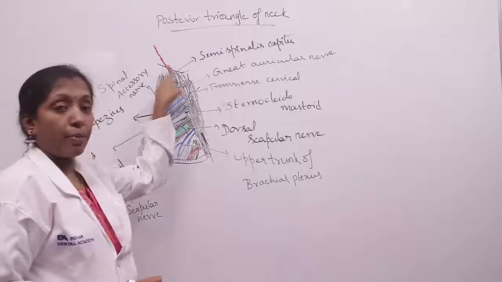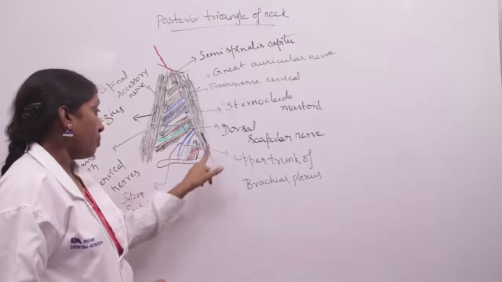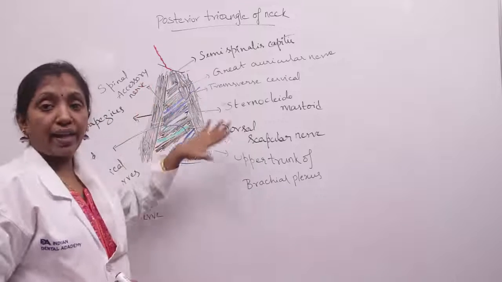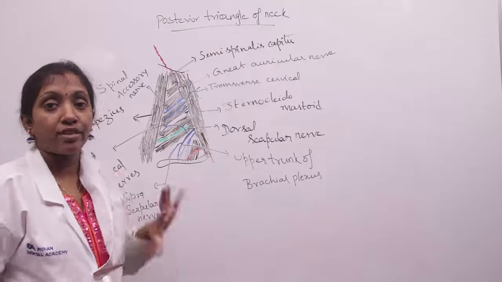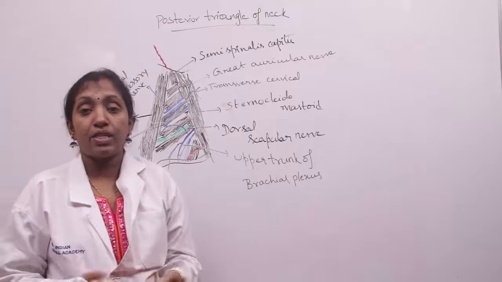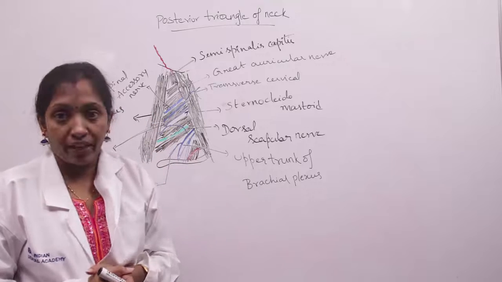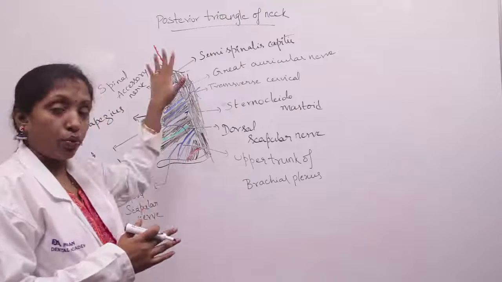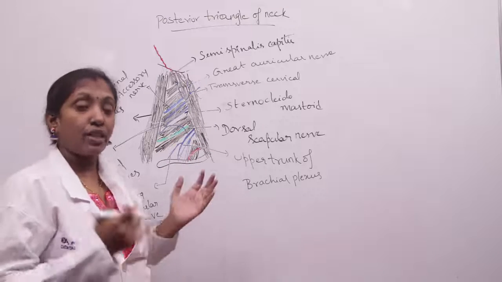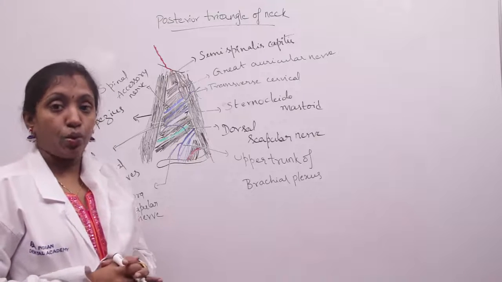So the apex is formed by the superior nuchal lines where the two muscles meet, and the base of the triangle is formed by the middle 1/3 of the clavicle. Coming to the roof of the triangle, it is covered by skin and superficial fascia. In the superficial fascia, in the upper part, we have platysma, a subcutaneous muscle supplied by the cervical branch of the facial nerve, and also the investing layer of deep cervical fascia. They form the roof of the triangle.